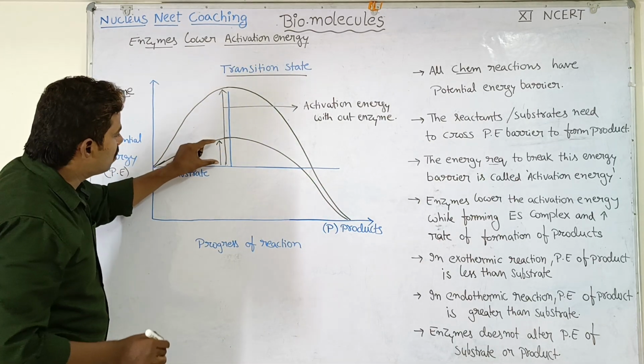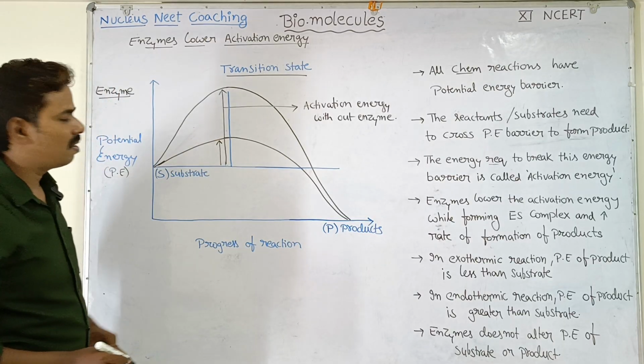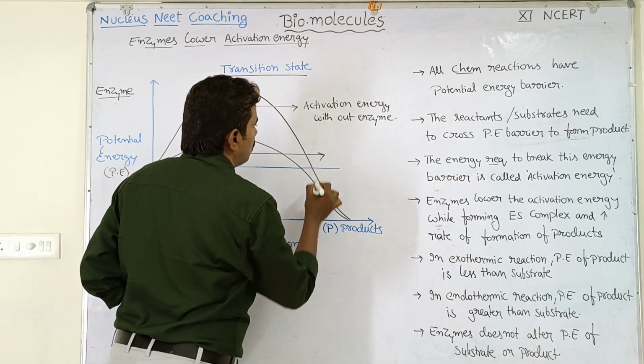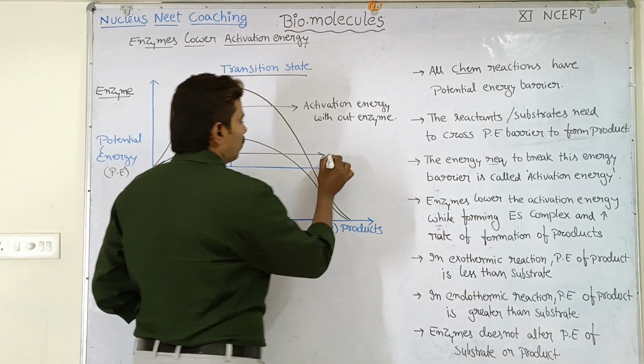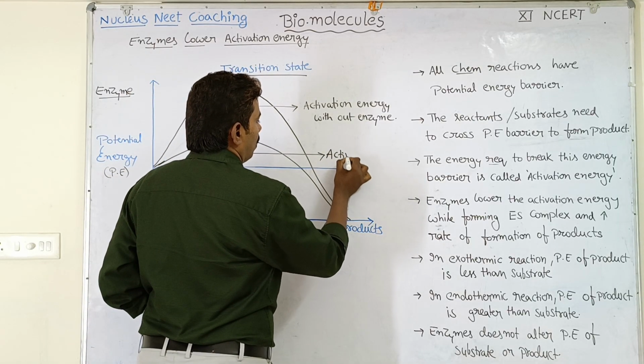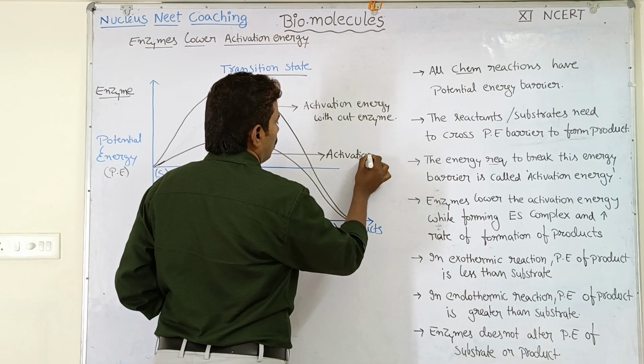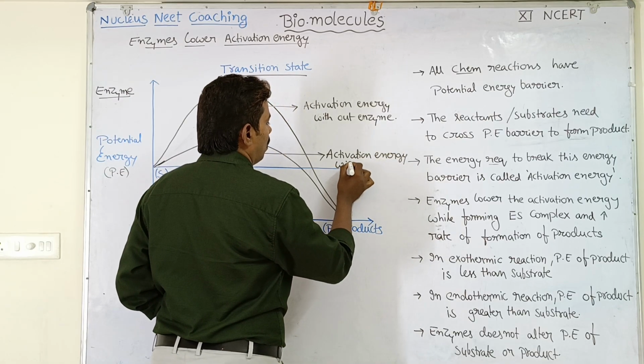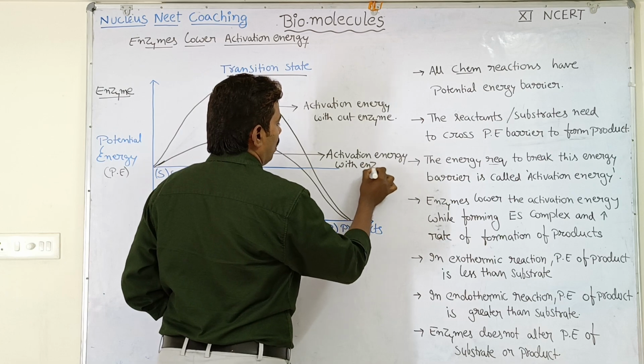Okay, so this much potential energy which you are seeing here represents the activation energy with enzyme.